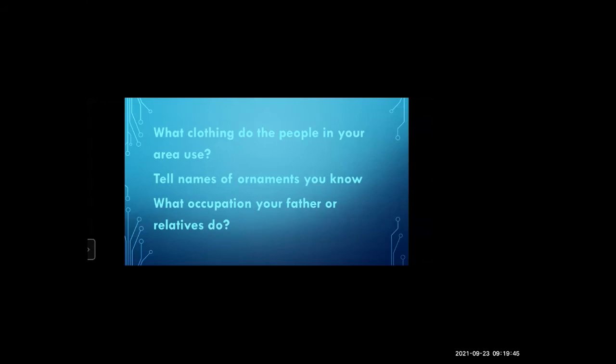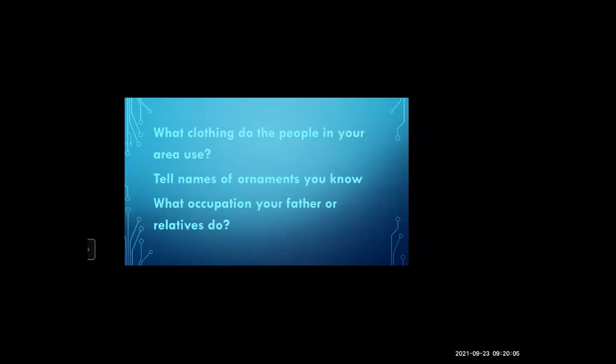What ornaments do you wear? Earrings, yes, earrings, necklace, very good. Armlet, then waistband is there, then the anklet is there, payal, anklet. Yes. Now here is the next question.